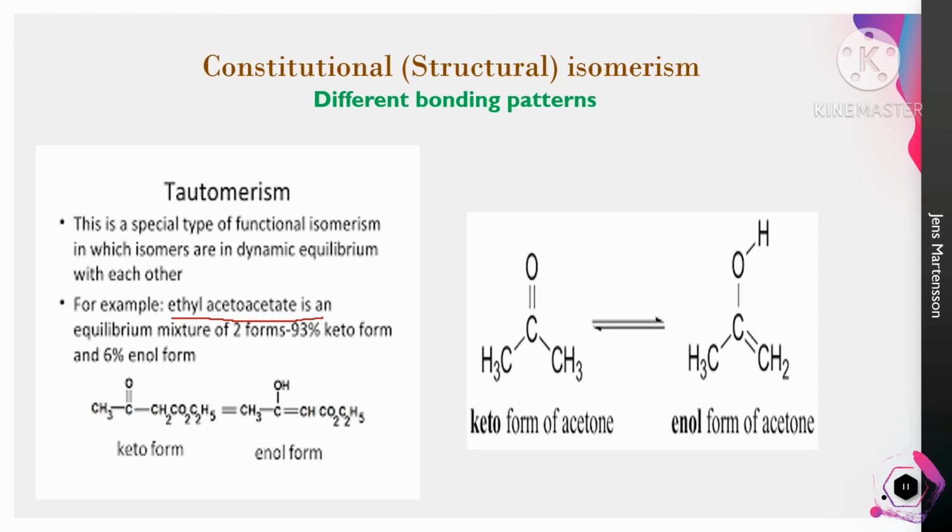Ketone means C=O is called ketone. C-OH is called the enol form. So this is the alcohol group, this is the ketone group. How these structures are formed: the hydrogen will change position in each structure, but the chemical formula is the same.